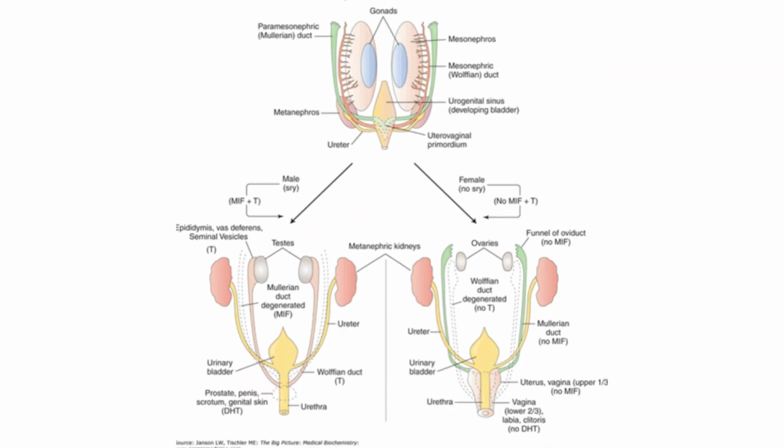Due to absence of MIF, Mullerian inhibiting factor, the paramesonephric duct will differentiate into various structures. Let me explain this step by step. MIF is produced by testis. Since there's no testis here, there's no MIF. When MIF is absent, the Mullerian ducts develop freely.